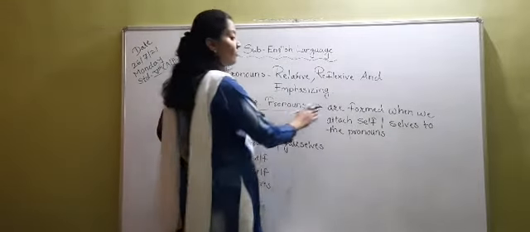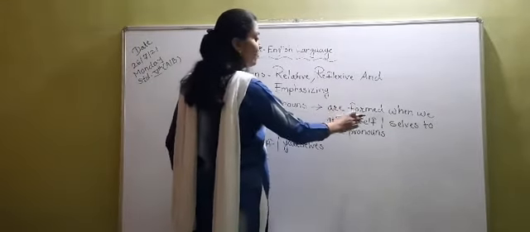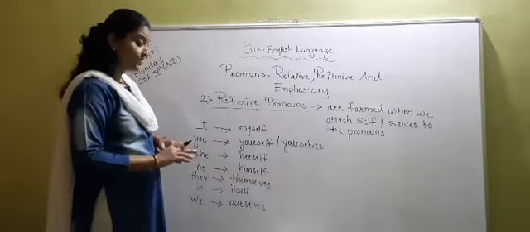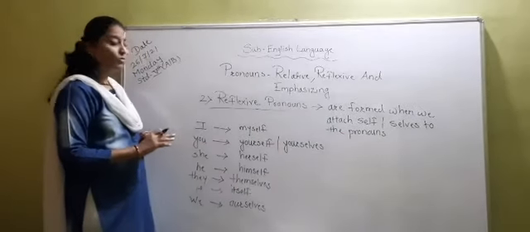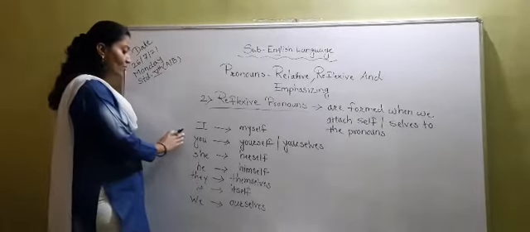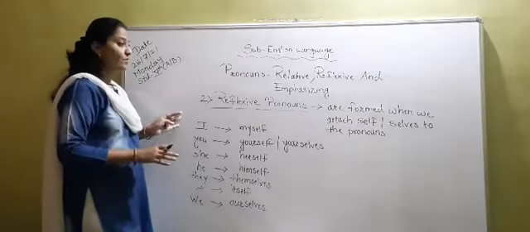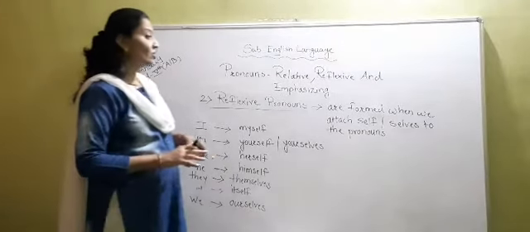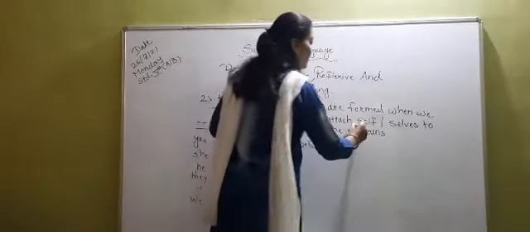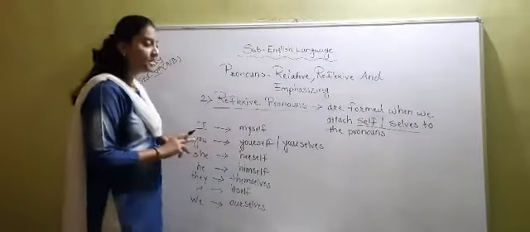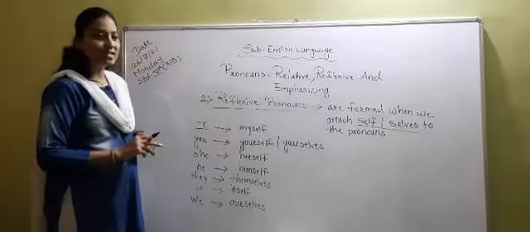Reflexive pronouns are formed when we attach self or selves to the pronouns. Now students, you know very well which are the pronouns. I, you, he, she, it, they, we. All these are the pronouns. And when we are attaching self or selves to the pronouns, they become reflexive.